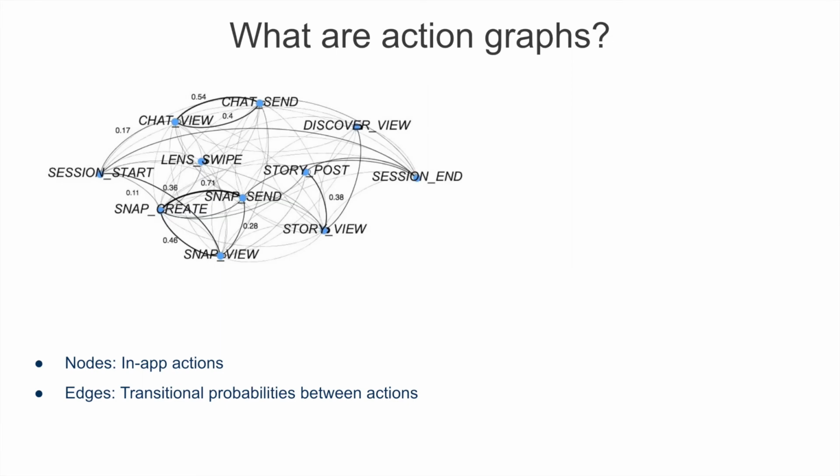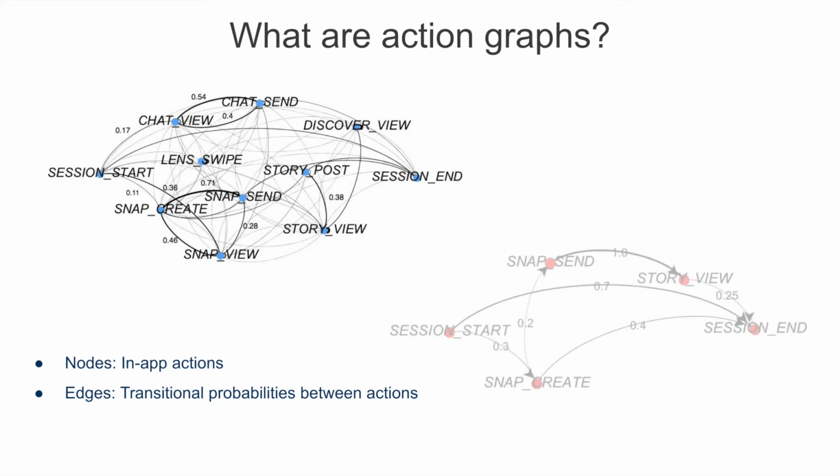Here's an example of a densely connected action graph. This is a user who probably uses Snapchat often and is very likely to keep continuing such activity. Here's another example of a more sparsely connected graph. This can be a user that doesn't use Snap often and will likely churn.